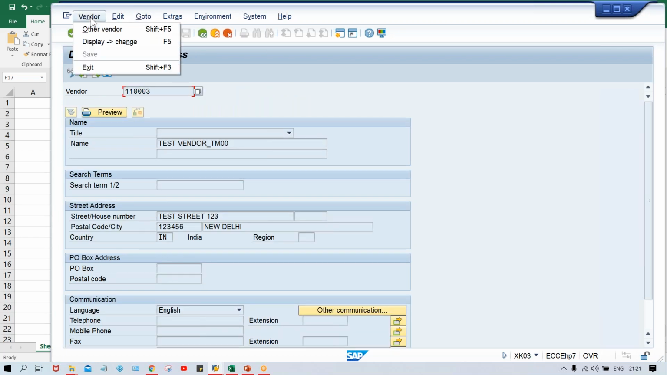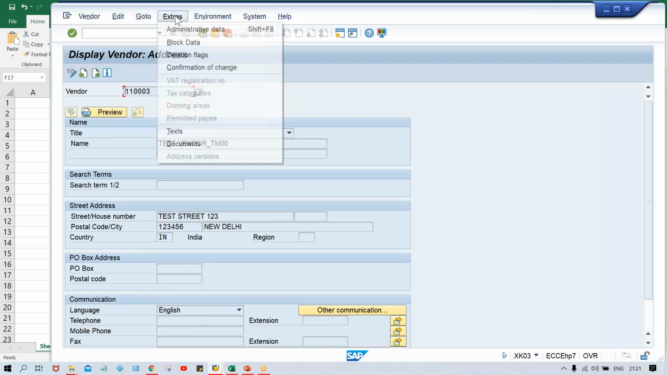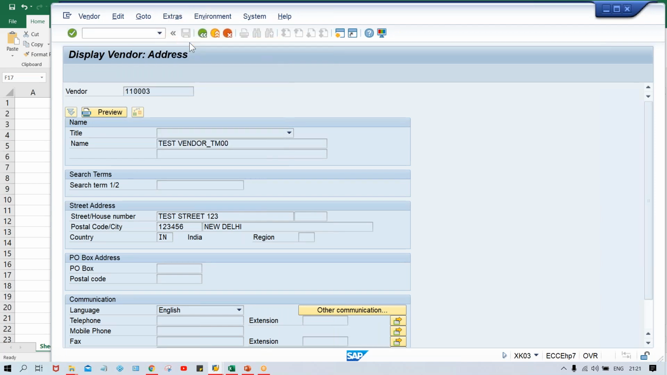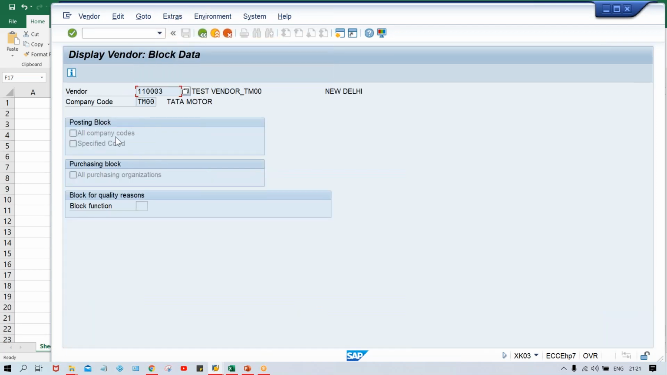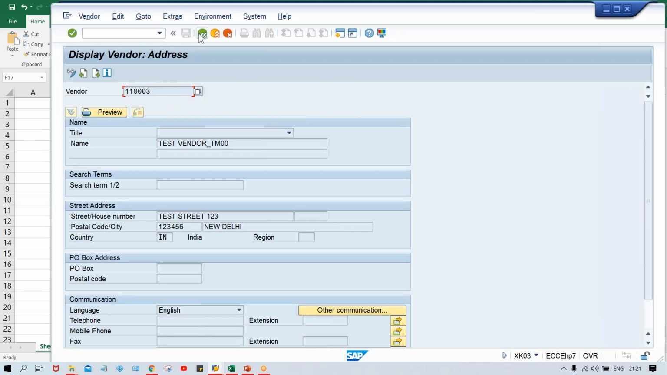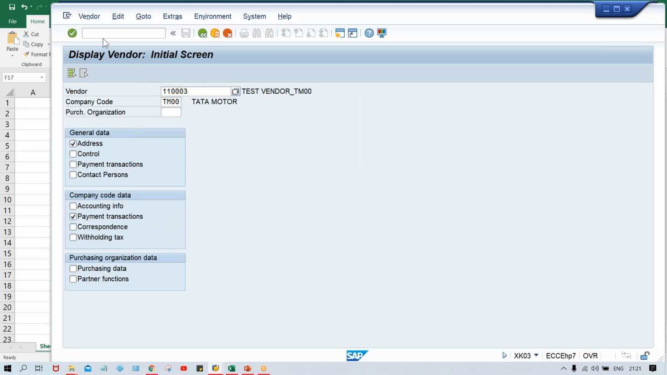You have to do one thing here. Click on Extra, and then click on Block Data. So here, this is in display because if you are in XK03 right now, it is showing in display mode. Or else you can apply a block here. Okay, I'll just do one thing. Click on XK02.